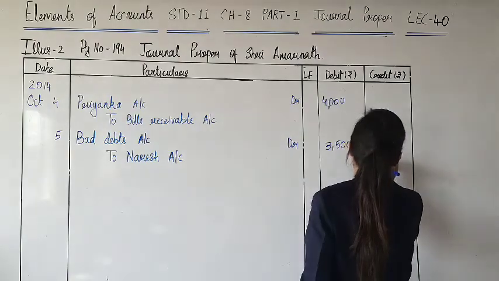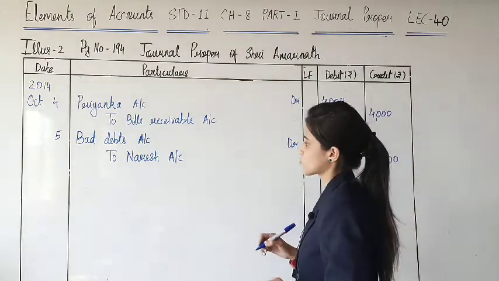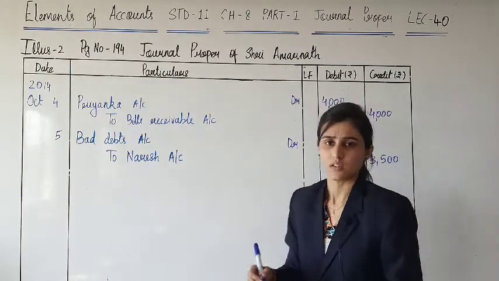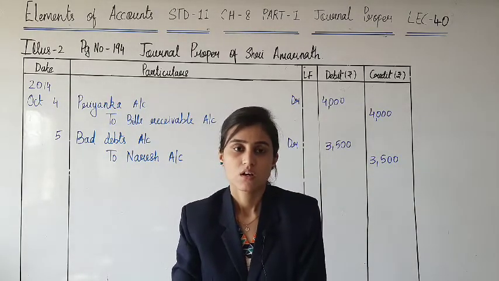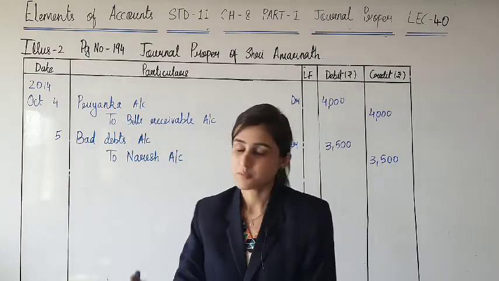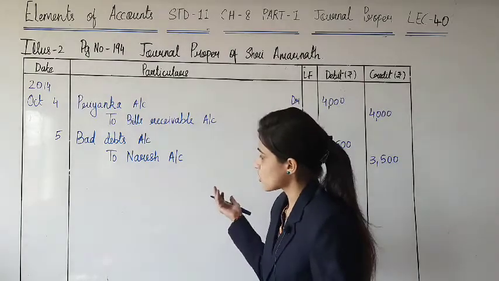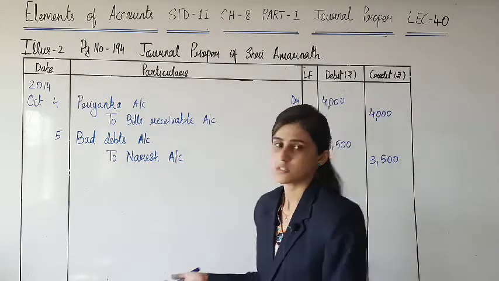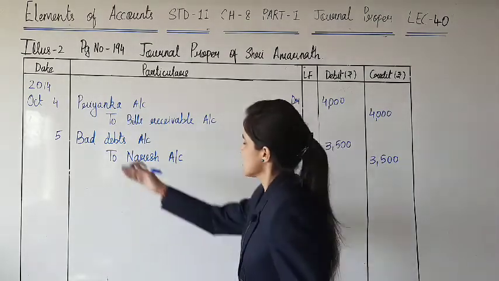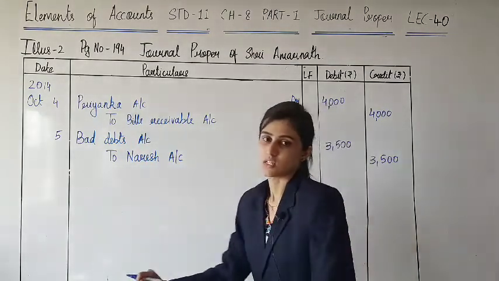This we have learned in chapter 4. I think in illustration 10, if I am not wrong, it was about bad debts and everything. If the amount is not received from the person from whom you were supposed to receive, I mean to say debtor, Naresh was of course our debtor, and now the amount cannot be received from him. That means it is bad debts. Bad debts is a loss, and hence bad debts account debit to Naresh.